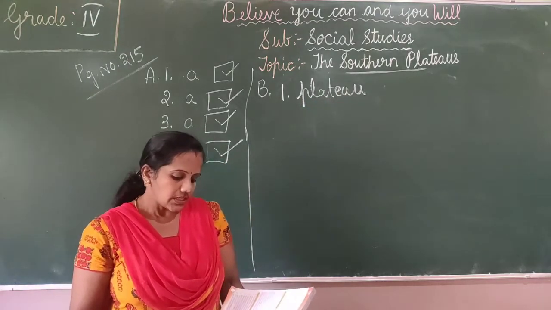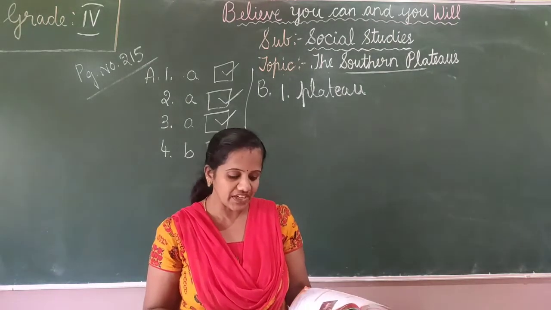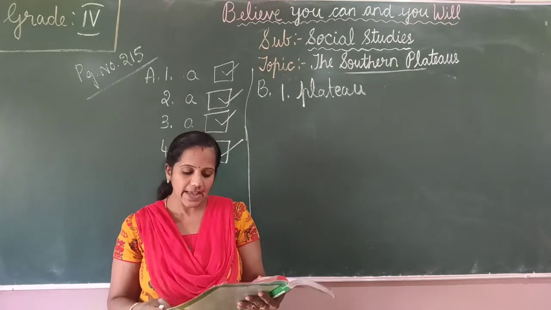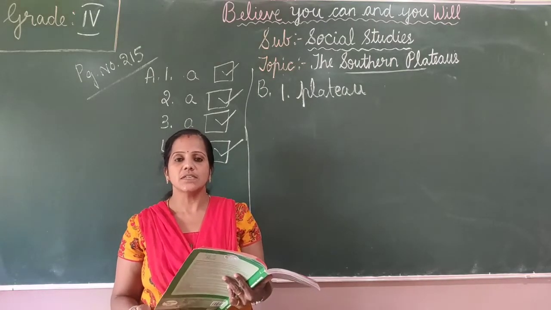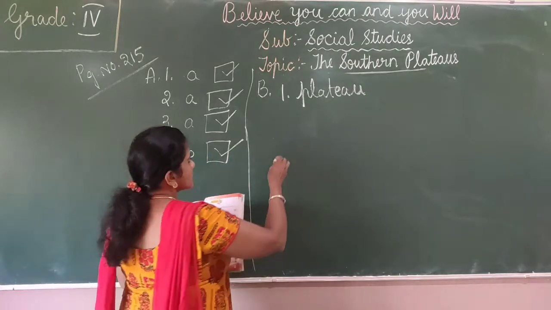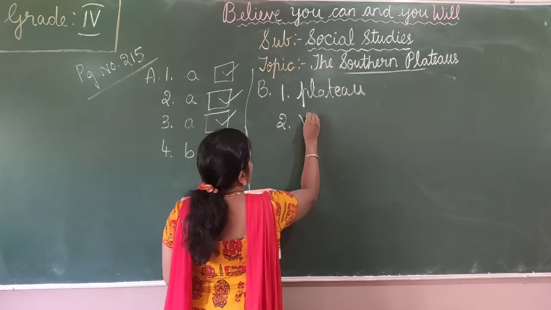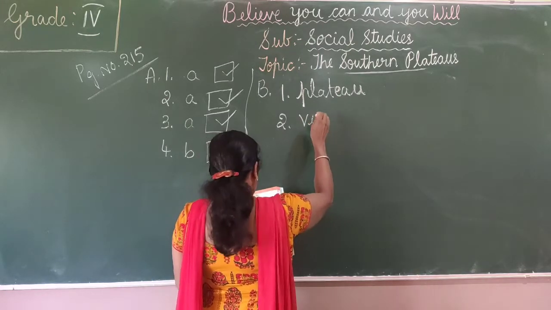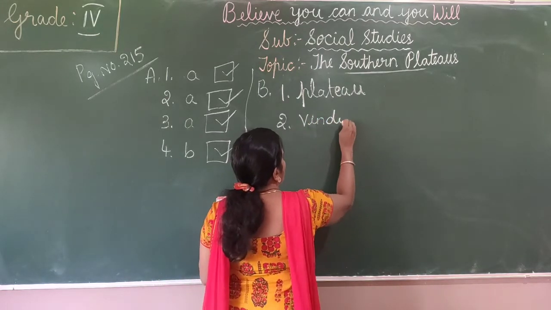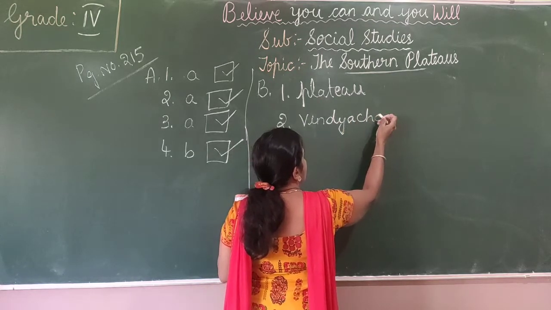Plateau. The second one, the Narmada River flows between the dash and dash mountain ranges. So the Narmada River flows between Vindhyachal and Satpura.